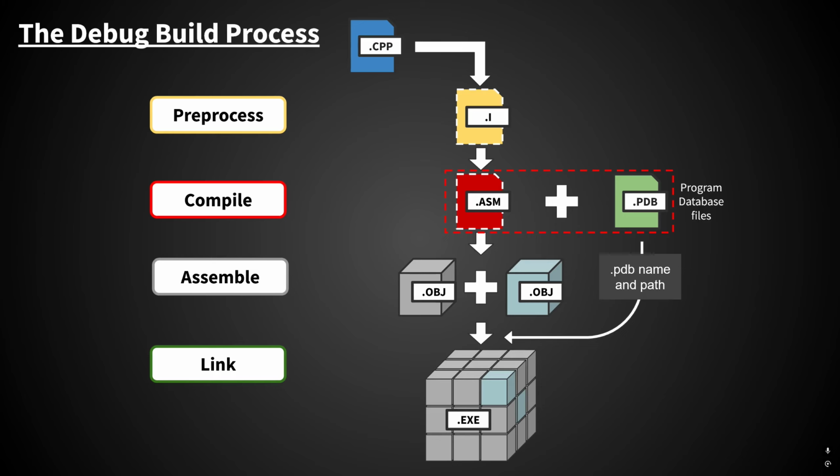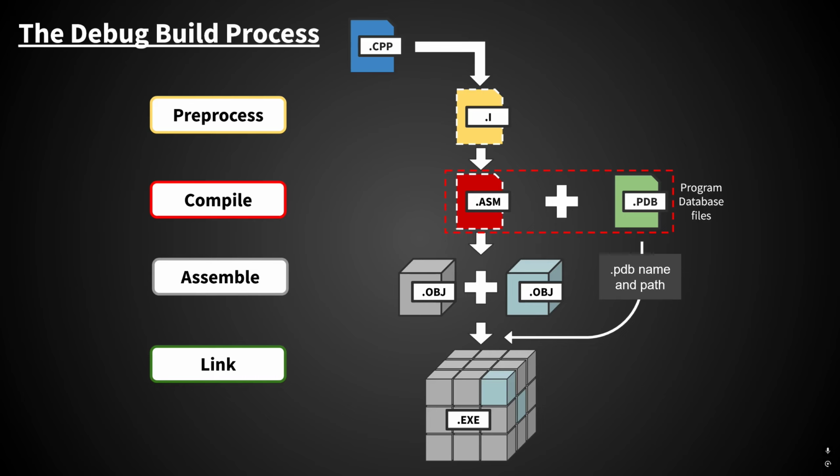It simply reads that embedded path information to find the associated PDB for a section of code. The stage of the build process where the PDB paths are embedded is the linker stage. When all the object files are being linked together, it also brings in those paths and links them into the built executable.